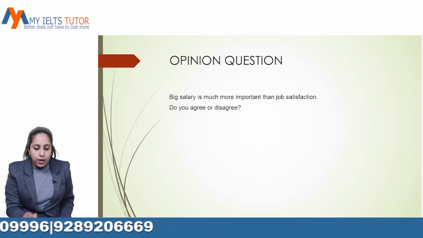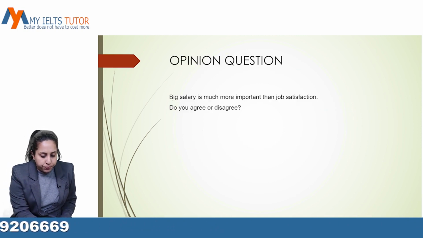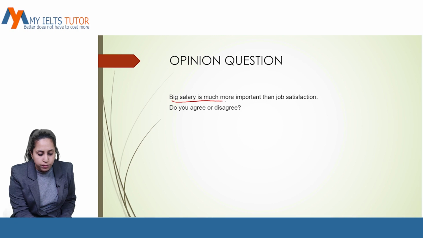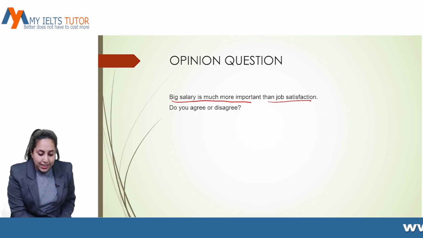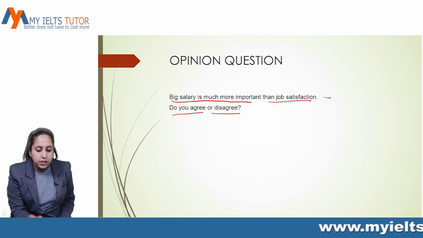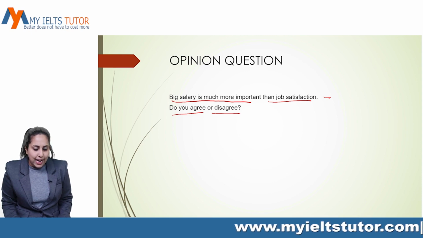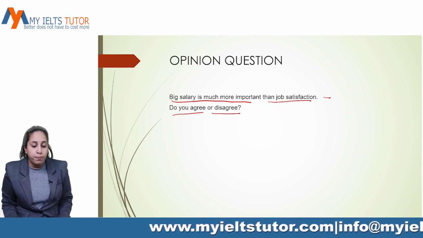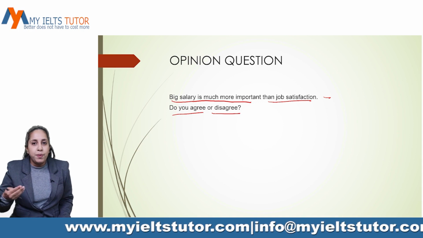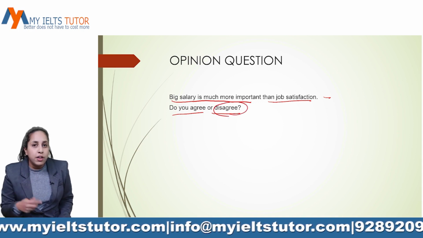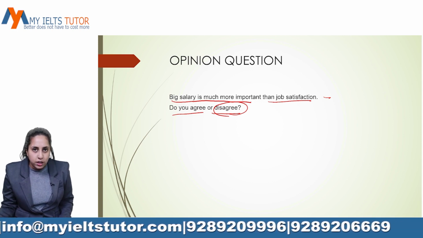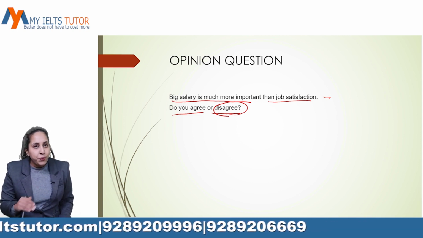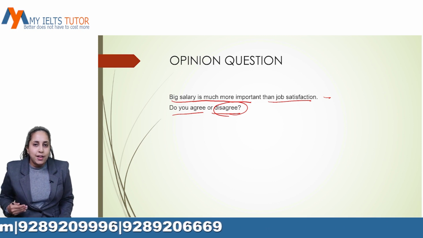Let's have a look. So here I am given with the statement that big salary is much more important than job satisfaction. So this is a statement which is given, and they are asking about my opinion, whether I agree or disagree with the statement. If I agree that yes, big salary is much more important than job satisfaction, I will be writing my paragraph on agreement. If I disagree, it means I am saying that job satisfaction is more important than big salary, right? So I have to understand the question and form a plan accordingly.